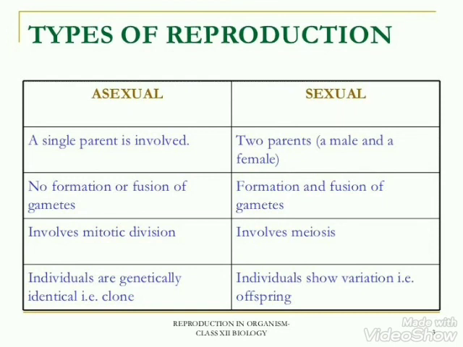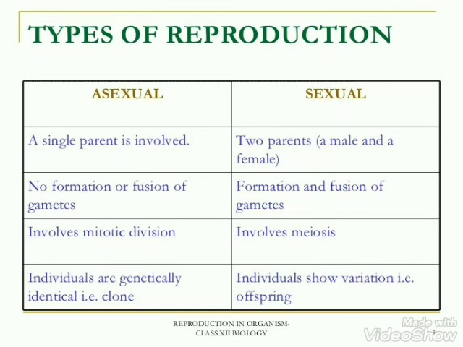And the last difference is the result of asexual reproduction is a clone. Why are they called clones? Because the individuals are genetically identical. They have the same set of chromosomes which is present in the parent. But in sexual reproduction, they show variation, and the result is called offspring. Why do we call it offspring?